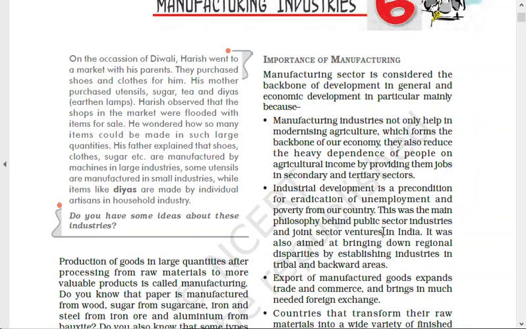Why? Because private people are more professional, they can hire the best of the best qualified people, let's say top class MBAs, engineers, commerce people, accountants, CAs, to make sure that the company runs in profit, right?